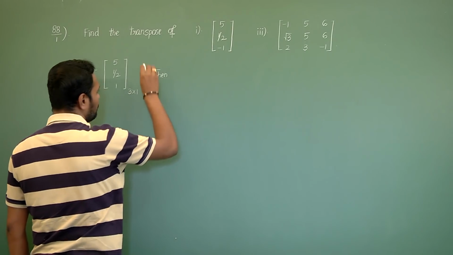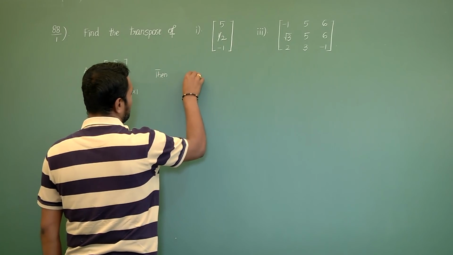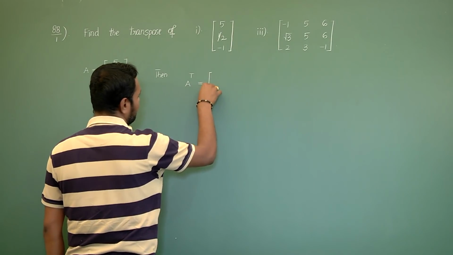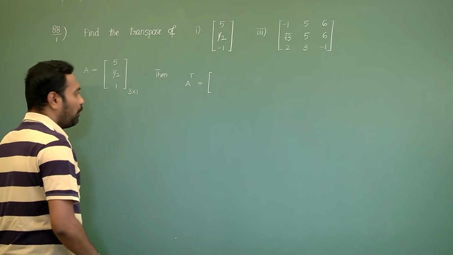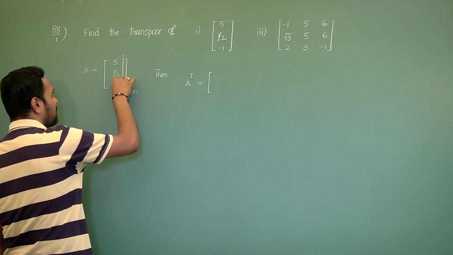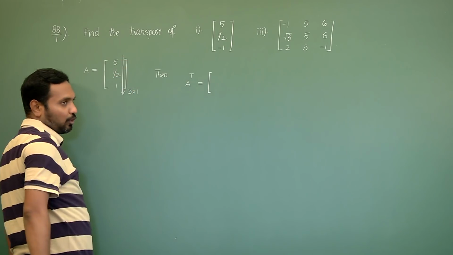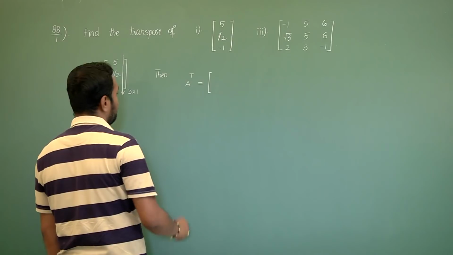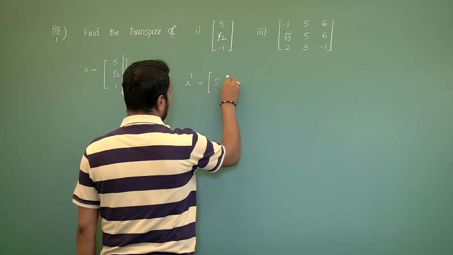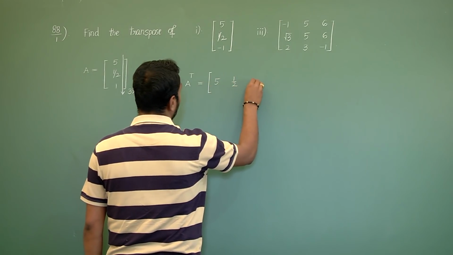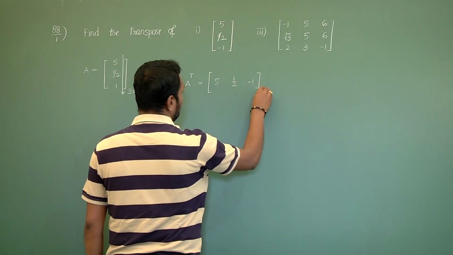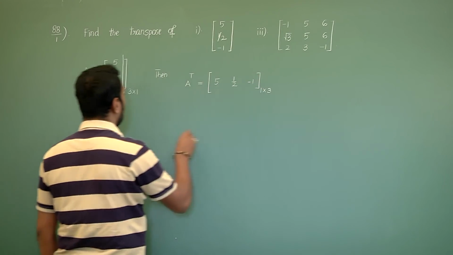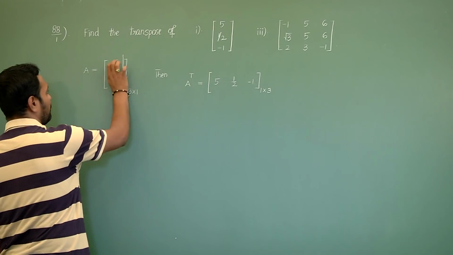Then what is its transpose is given by first column elements becomes the elements of first row after interchanging. So that this becomes 5, 1 by 2, minus 1, so that its order becomes 1 cross 3.